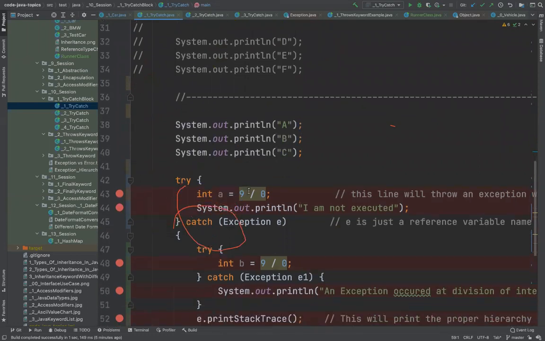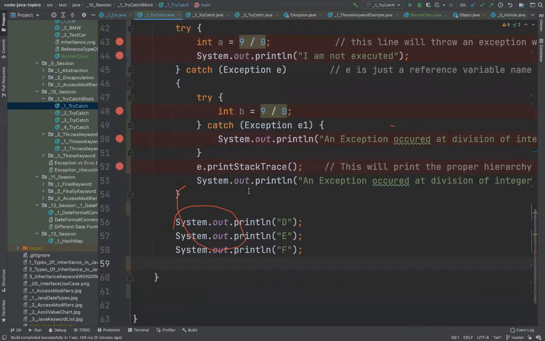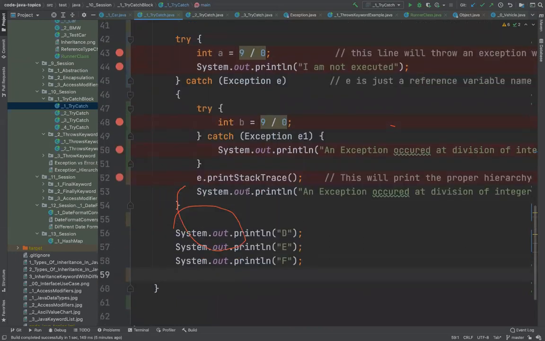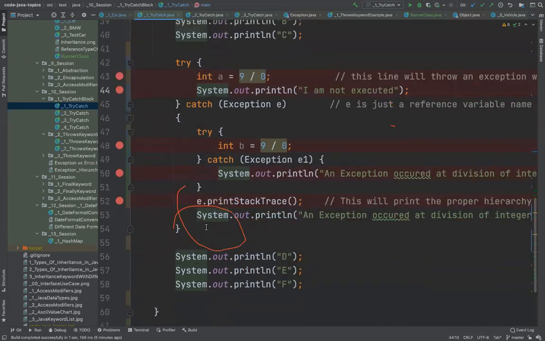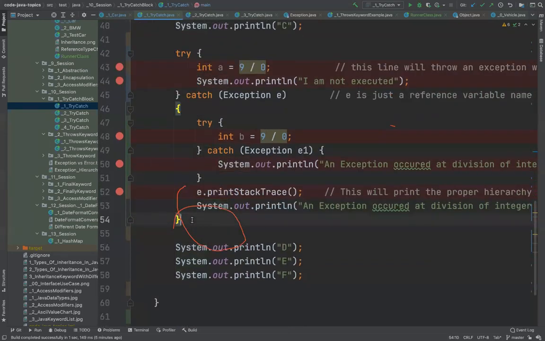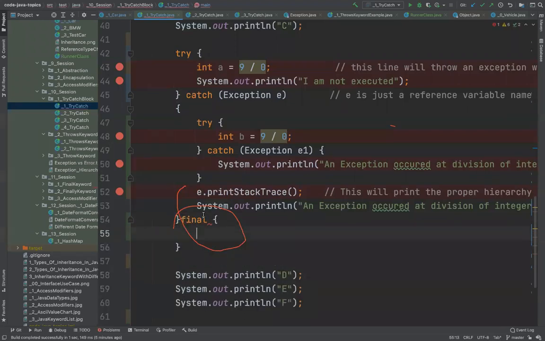So what I was saying, yeah. So try catch, this is how try catch works. Of course, there are some more concepts in try catch. Something called finally, which will execute no matter what. So when you write try catch, you can put another block here called finally, which means whatever happens, this should be executed.